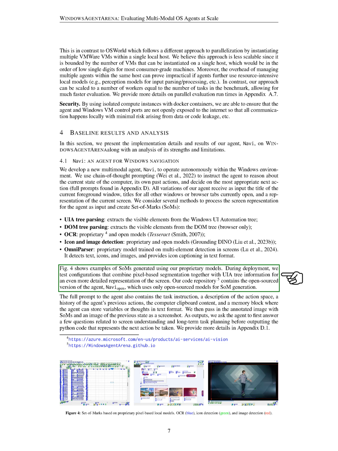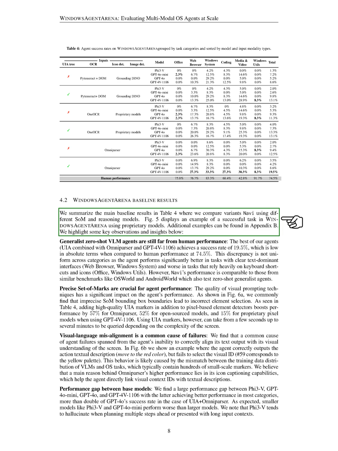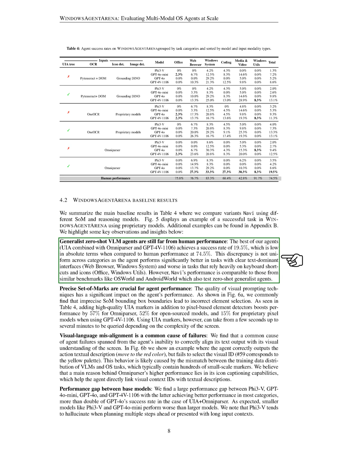WindowsAgentArena Baseline Results. In this section, we summarize the baseline results from WindowsAgentArena, comparing different variants of Navi that use various set of marks, SoM, and reasoning models. We present an example of a successful task using proprietary models, with additional examples available in the appendix. Here are some key insights we observed.